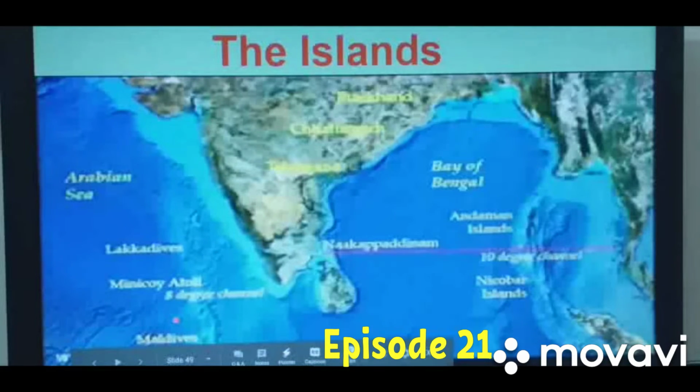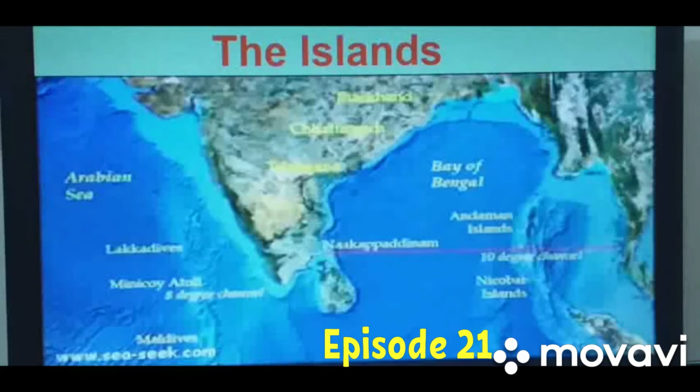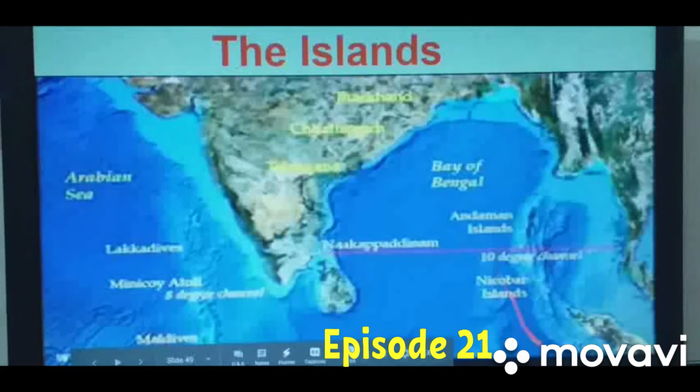Now, this is the sixth physiographic division of India, that is, India has two groups of islands respectively in two water bodies, the Bay of Bengal and the Arabian Sea. Here you can see these are the Andaman Nicobar Islands.